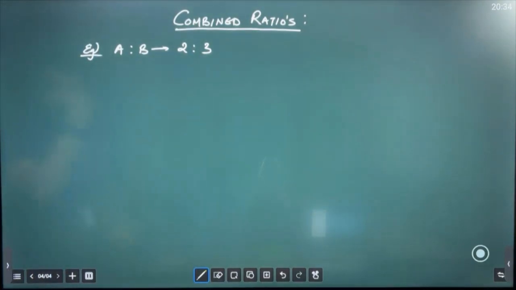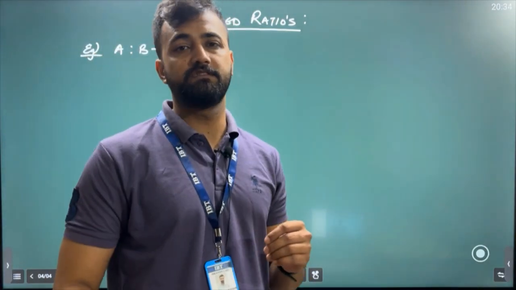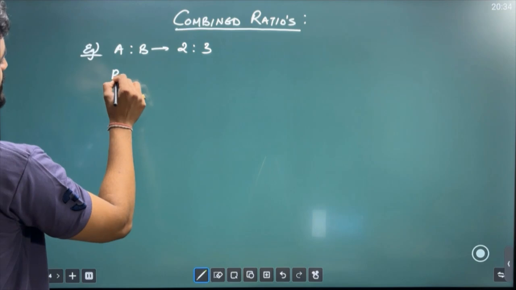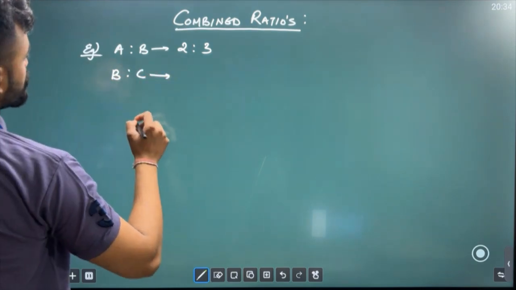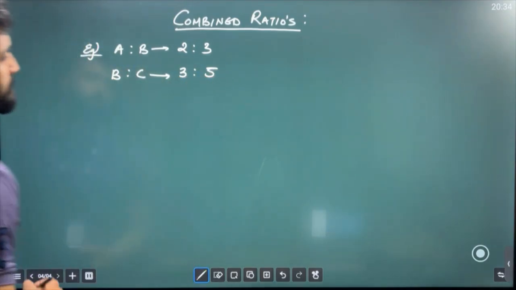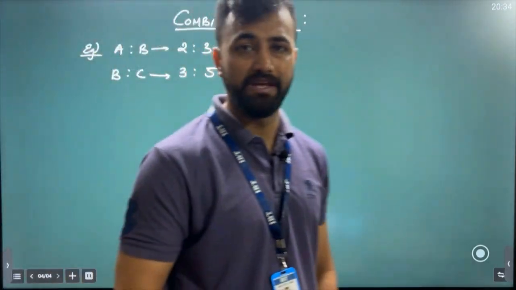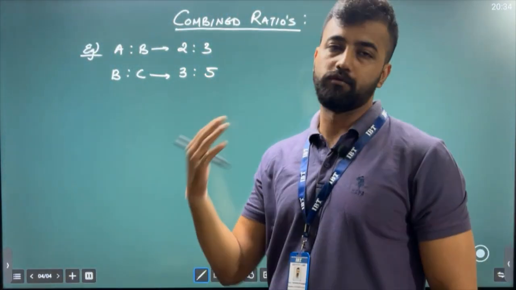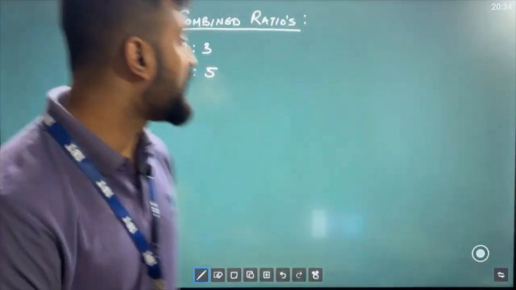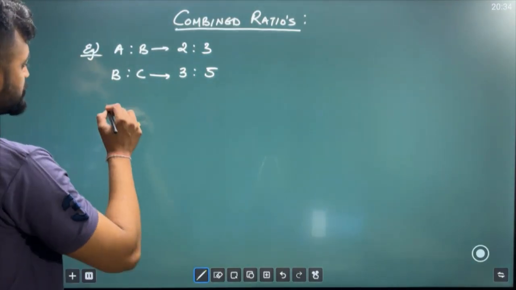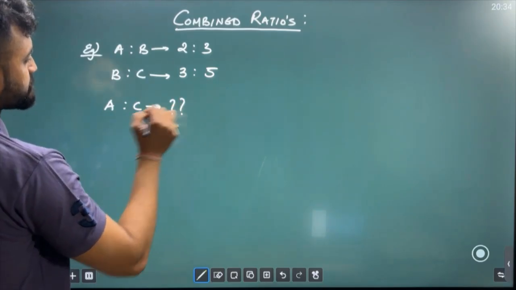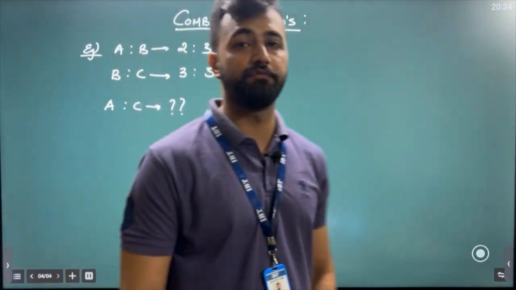Okay, and similarly there is B and C also. Now I'm comparing B and C's weight. When I compare B and C's weight, I am able to see that the ratio is, suppose, 3:5. B, C's weight ratio is 3:5. That means if B is 30 kg, then C would be 50 kg, like that. Clear? So now, if they ask you, what is the ratio of weight between A and C?